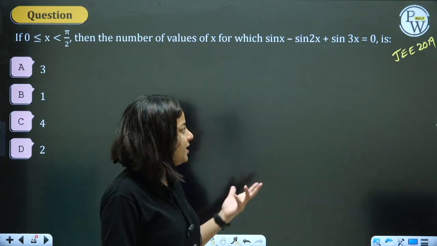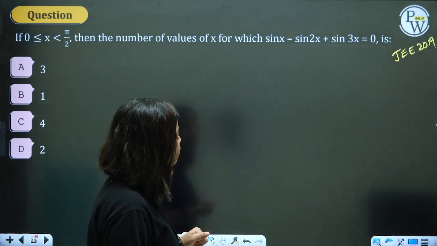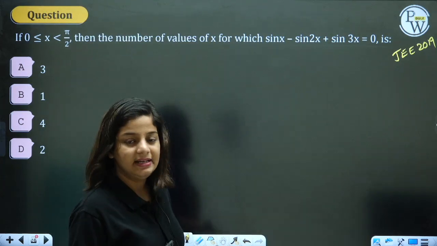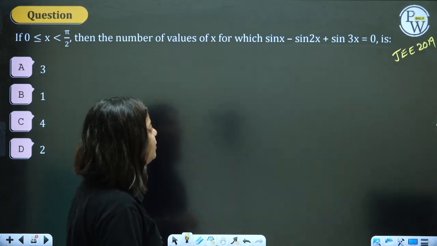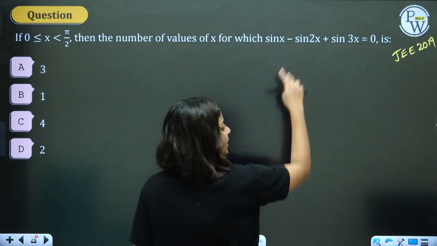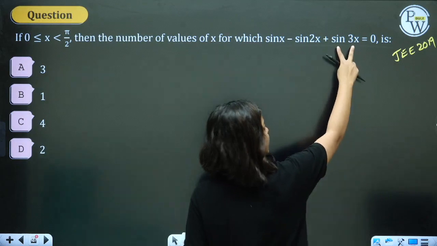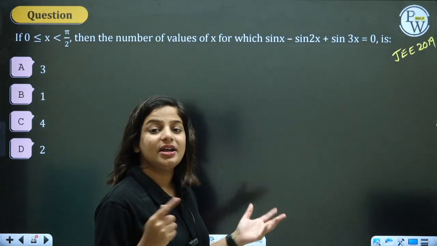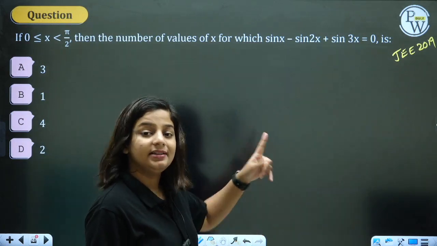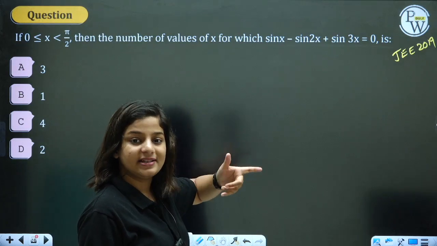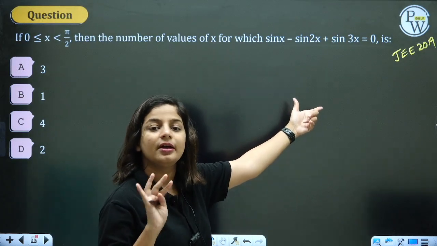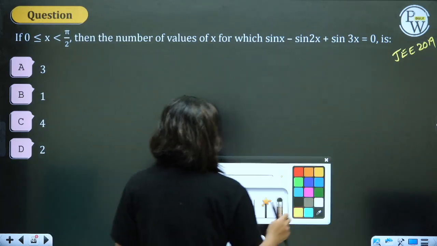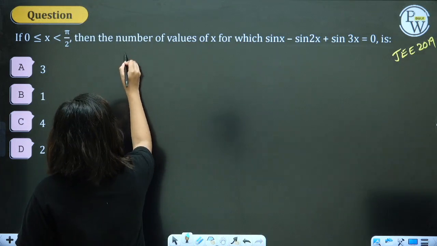Again, various ways to solve the question. Sin C plus sin D product, sum to product formula can be used, or you can expand sin 2x as 2 sin x cos x, your sin 3x as 3 sin x minus 4 sin cube x. I think that's what we did in the previous question. We expanded. So now here let's use the sum to product formula. What say, guys? Different ways should be explored.